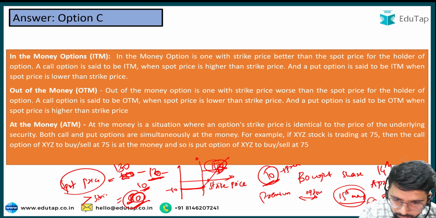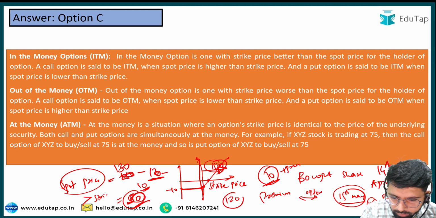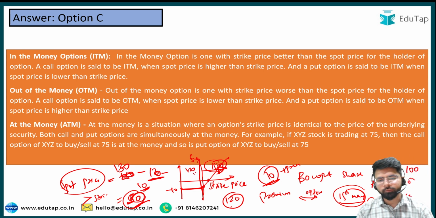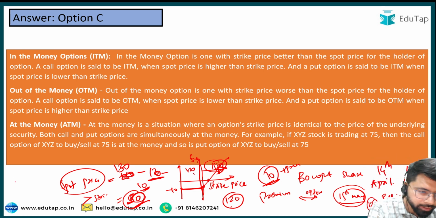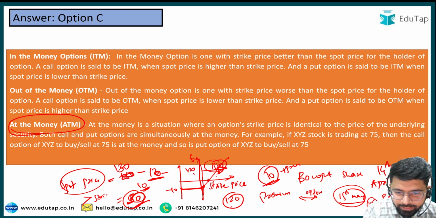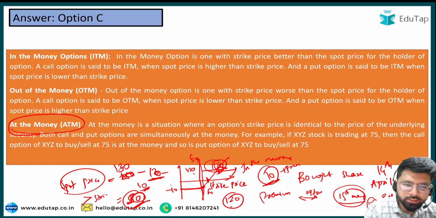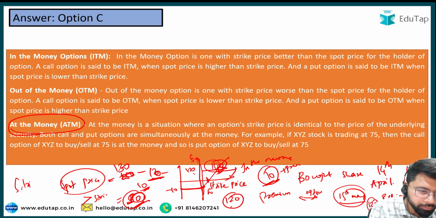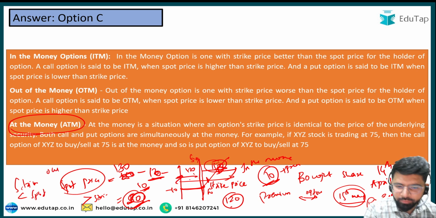If the spot price is 120, equal to the strike price, it is known as at the money. When the spot price is greater than the strike price, it is known as in the money. And when the spot price is less than the strike price, it is out of the money. This is the out of the money range, friends.